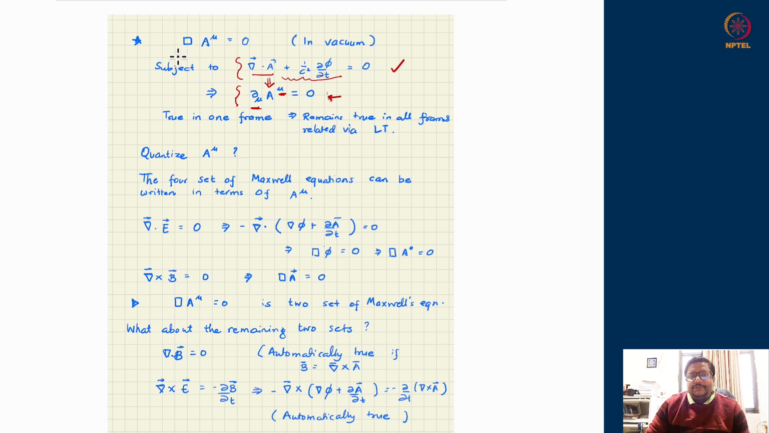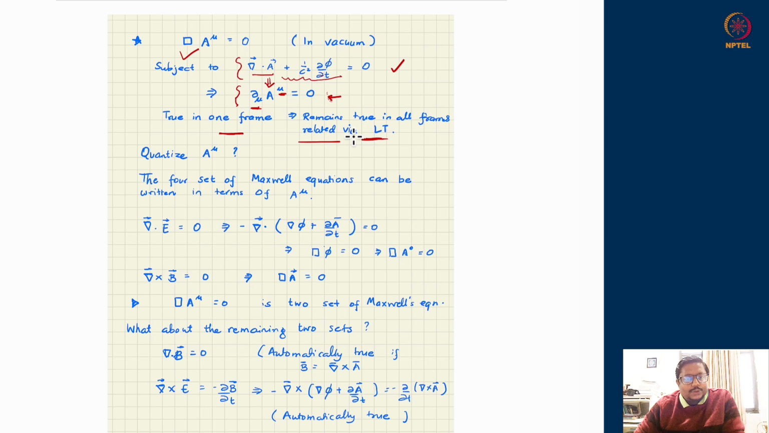Therefore, if we have a wave equation for the degrees of freedom A^μ subject to one gauge condition, realized in a particular gauge, then the statement remains true in all inertial frames connected to your initial inertial frame via Lorentz transformation. Okay, so far so good. We have an equation which can be trusted, which transforms like a vector, and the wave equation remains the wave equation because the gauge condition under which it was obtained remains the true gauge condition even if I go to another inertial frame.